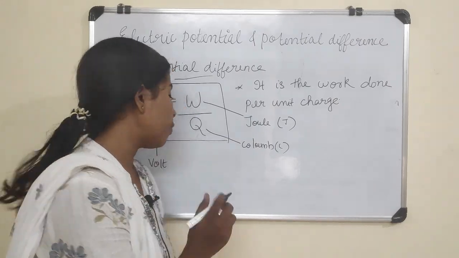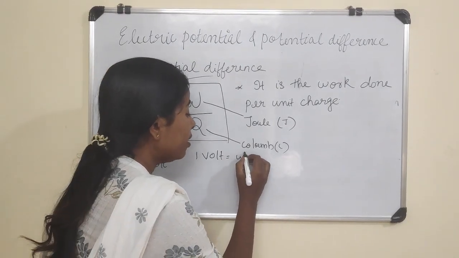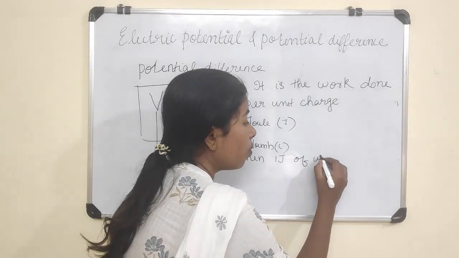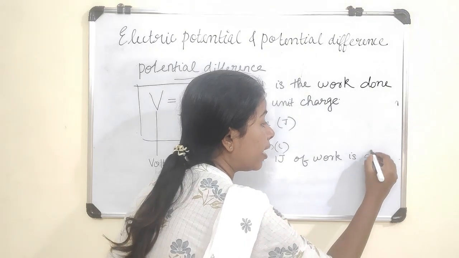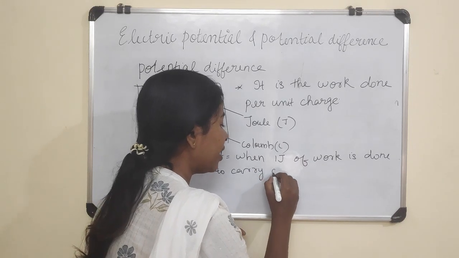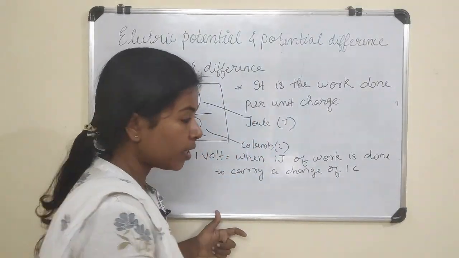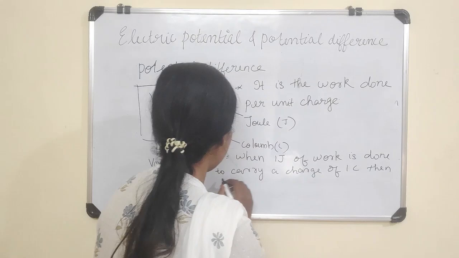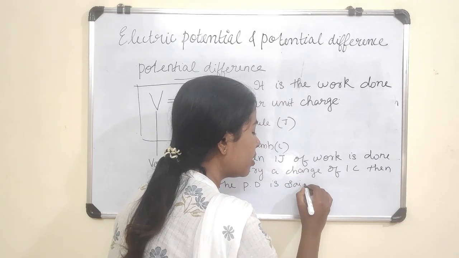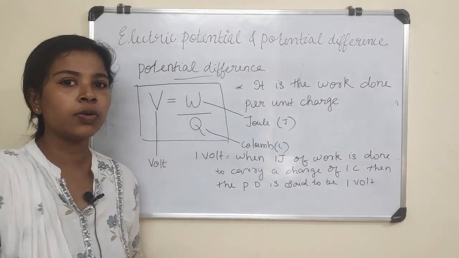So how can you define 1 volt? When 1 joule of work is done to carry a charge of 1 coulomb, then the potential difference is said to be 1 volt. Please take down the notes while I am giving the class.